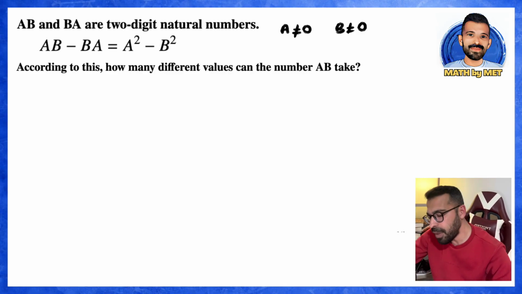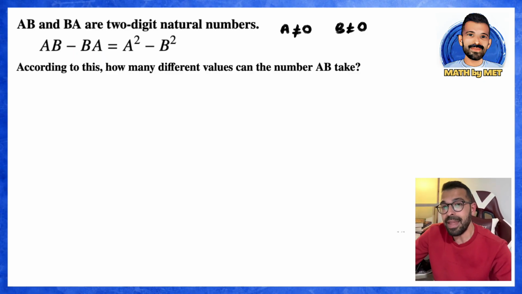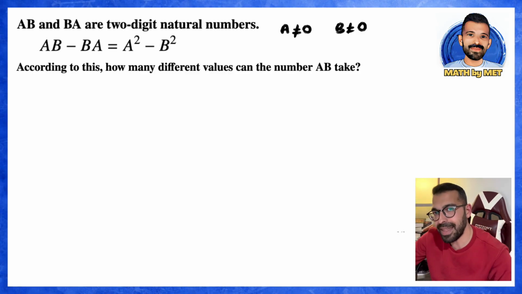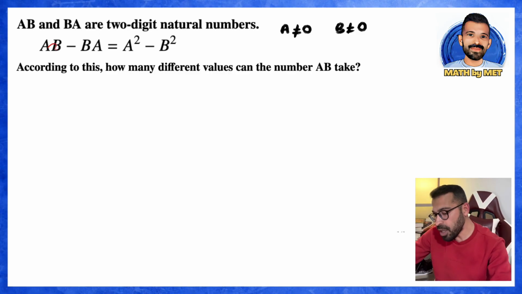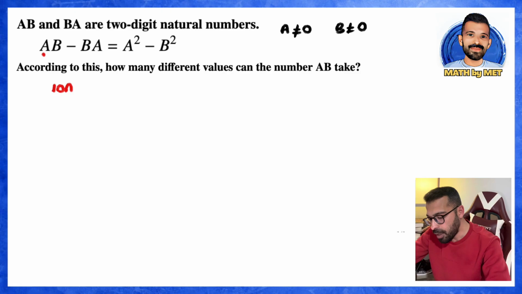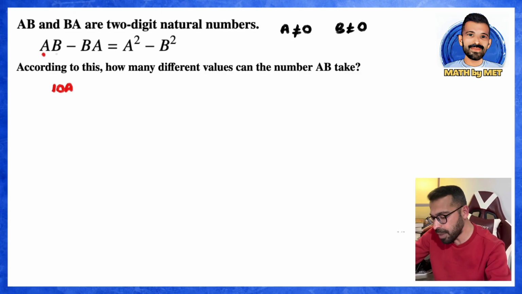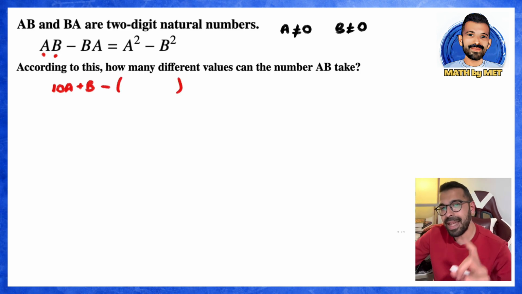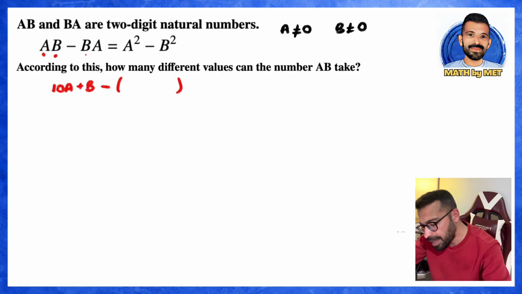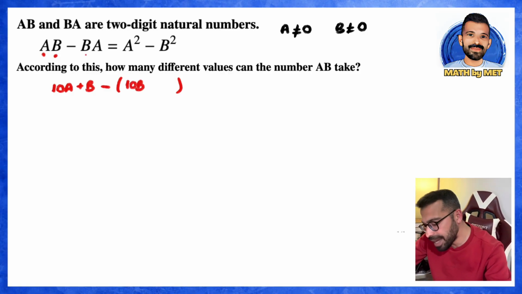Now, in these types of questions, if we need to do an operation related to the digits, we have to break these numbers down into their digits. In other words, we need to decompose them in this question. So, I will try to decompose the numbers. Since A is in the tens place, I can call this 10A here. In the same way, since B is in the ones place, I can say plus B here. I open the minus parenthesis. Since B is in the tens place, I write 10B, and since A is in the ones place, I write A here.